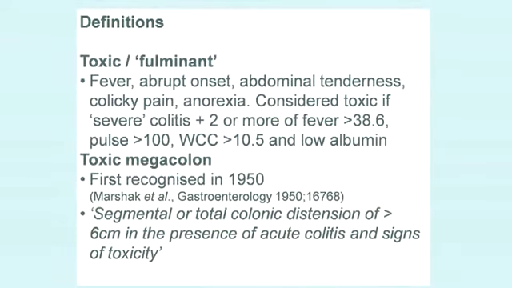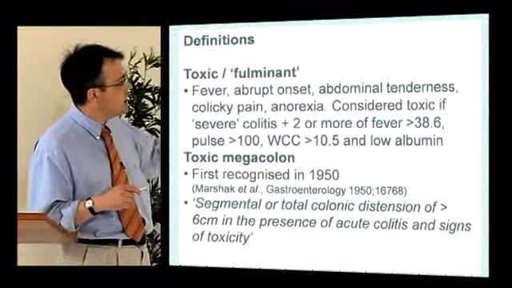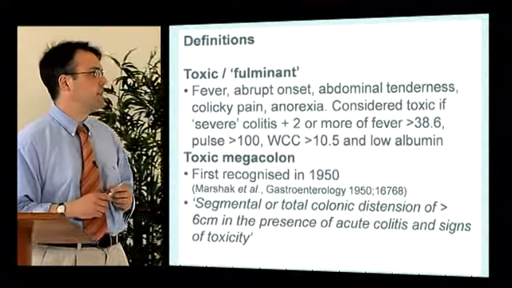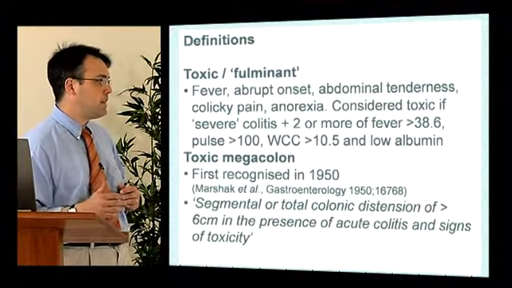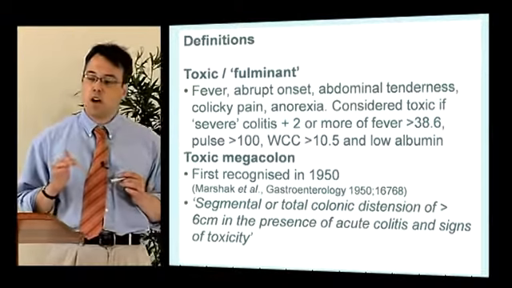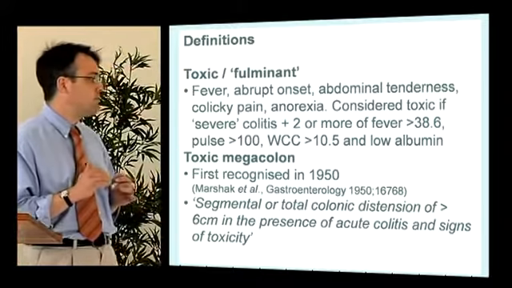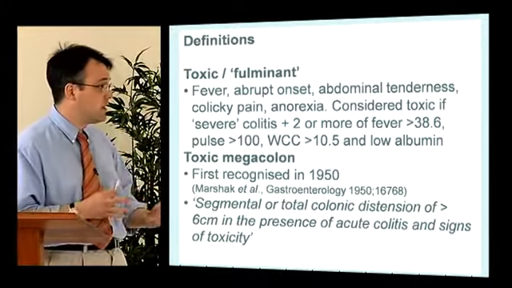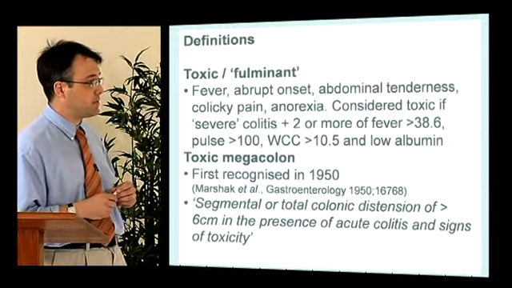There are also toxic fulminant, which is a more severe version of what we've just seen, and toxic megacolon, which was first recognized in the 1950s and defined as segmental or total colonic distension of more than 6 centimeters in the presence of acute colitis and signs of toxicity, so signs of a systemic inflammatory response. And the problem with toxic megacolon is if you don't recognize it, there is a 50% mortality associated with perforation.